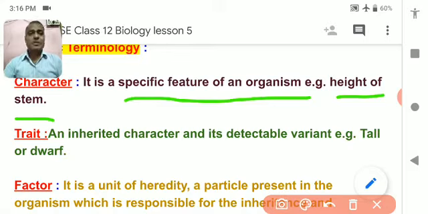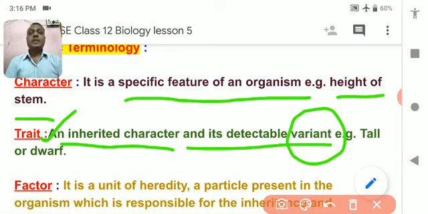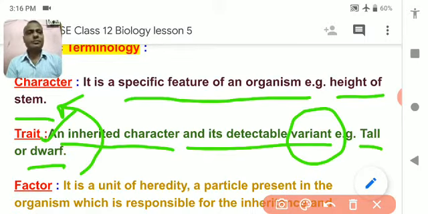The height of a stem may be of two types. Either it will be long or tall, or it will be short or dwarf. So these two varieties are called trait. Trait is an inherited character and its detectable variants. The characters that we inherit have variants, meaning variety. So the different variety of the character is called trait, like tallness and dwarfness are the varieties of height of the stem. I think you understood the two terms, that is character and trait.